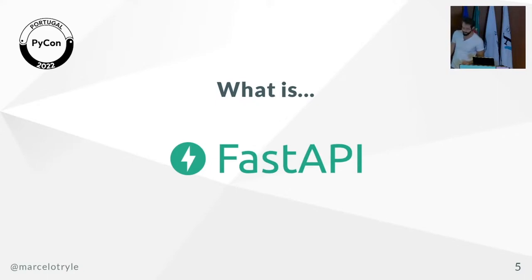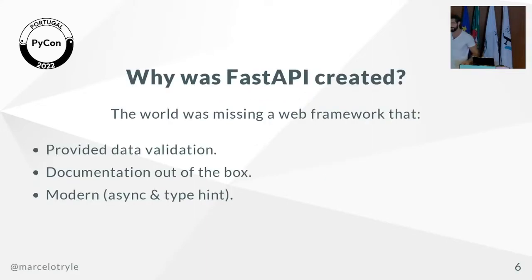And the thing is, why was the framework created when we already had two big frameworks in the ecosystem, right? We had Django, and we also had Flask. The thing is that Sebastian was, at the time, not quite satisfied with some topics of those two web frameworks, and he thought of a way to improve them. He worked on some improvements on some plugins, on Flask mainly. But then at some point he thought, well, I want more than what the plugin can offer.